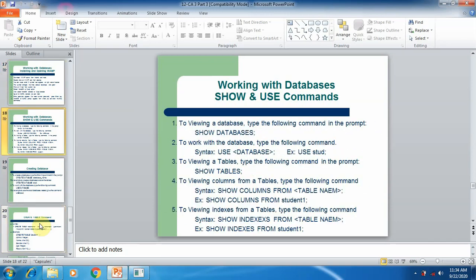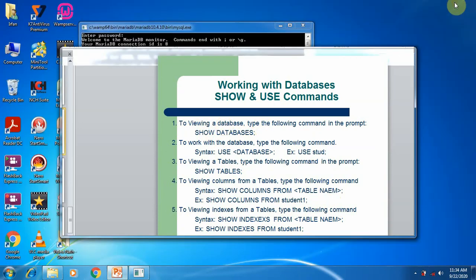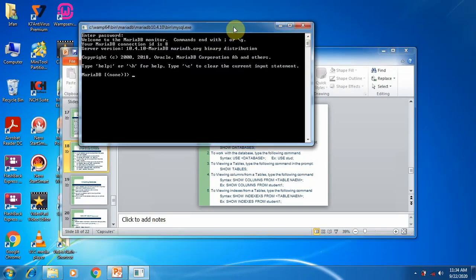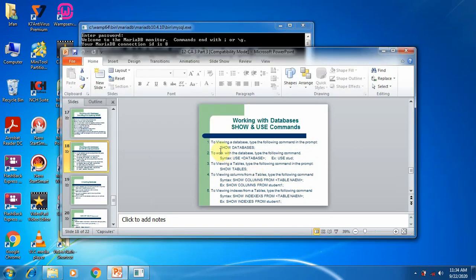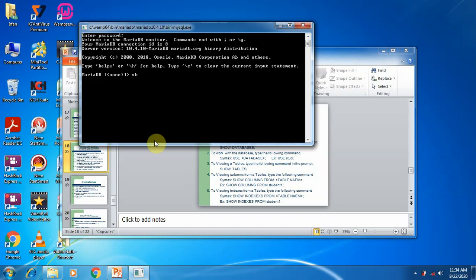working with databases, the show and use commands. Here we are using the show command. This command is used to view databases. So the first command which you are going to use in SQL is show. Simply type show databases without spelling mistakes. Use small letters. At the end you should use a semicolon.